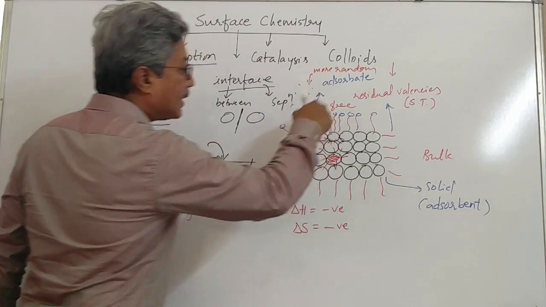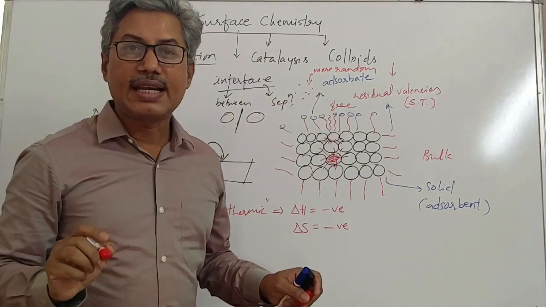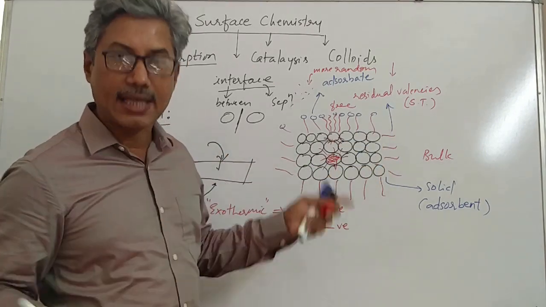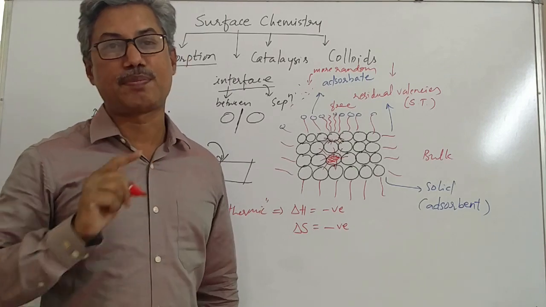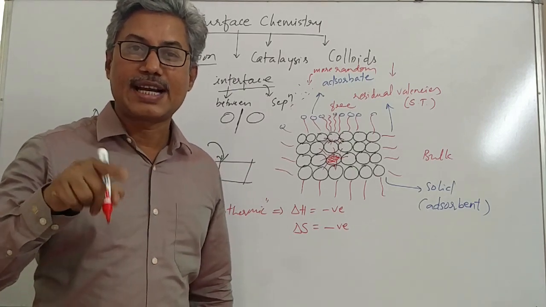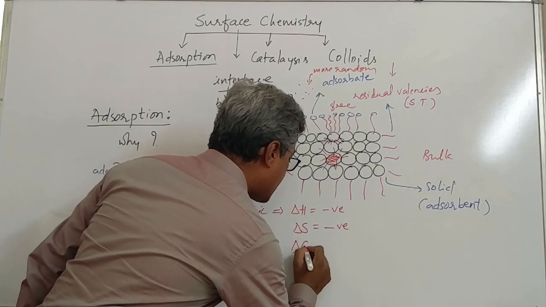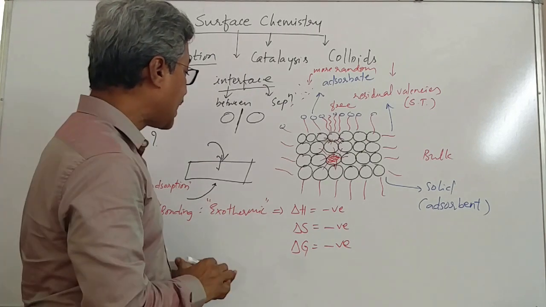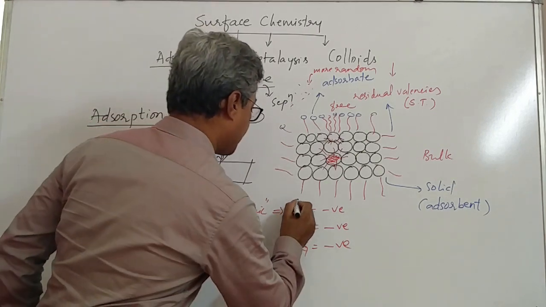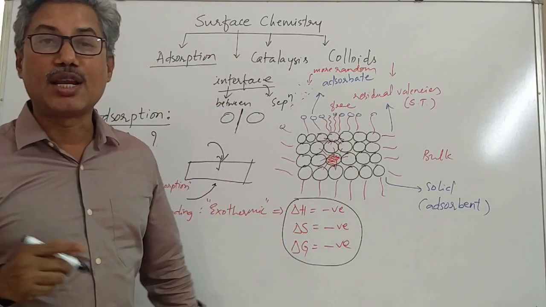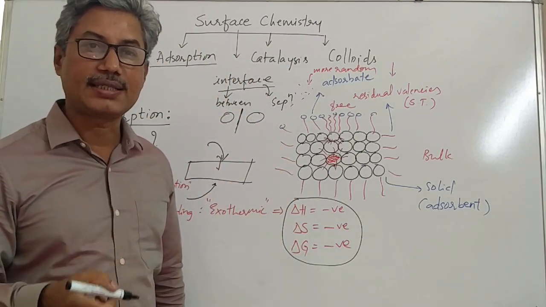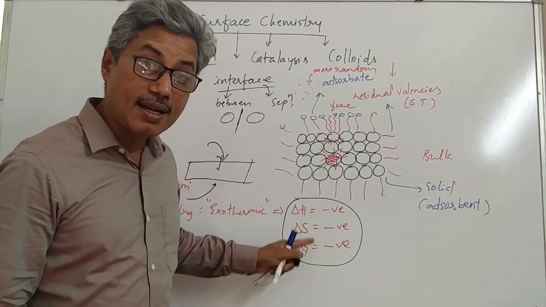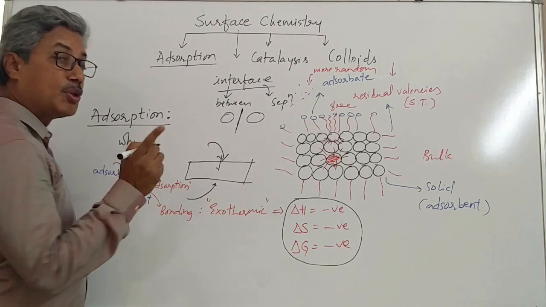And adsorption will not wait for anybody's order; if somebody says come on, adsorption takes place, it's not like that. It is a natural process. So for adsorption, the sign of delta G is negative. That means it's a natural process. See here, students, we can create one best question out of this: the signs of delta H, delta S and delta G for the adsorption process. All are negative. Remember this.